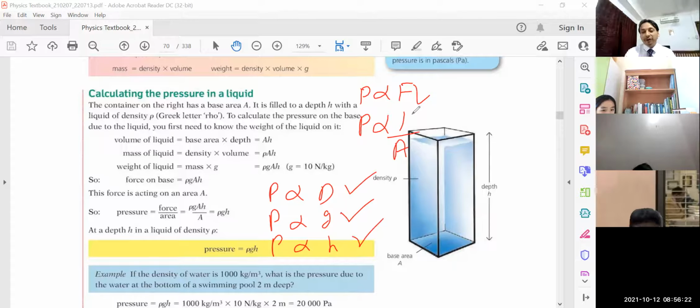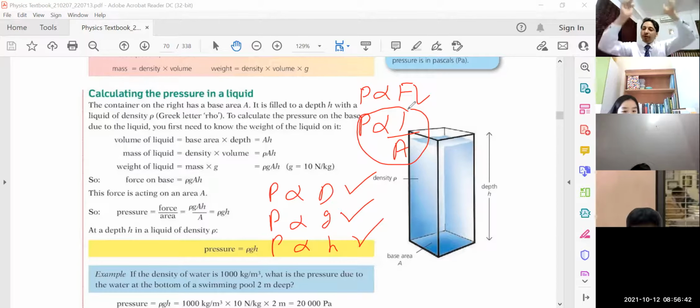There's only one factor in which pressure is in inverse relation with area. Otherwise, we have pressure directly proportional to density and gravity. So pressure is depending upon the value of G, which means pressure will be different at different places, children. If I start moving upward, the gravity value starts decreasing as I move upward. So it means the pressure will decrease.